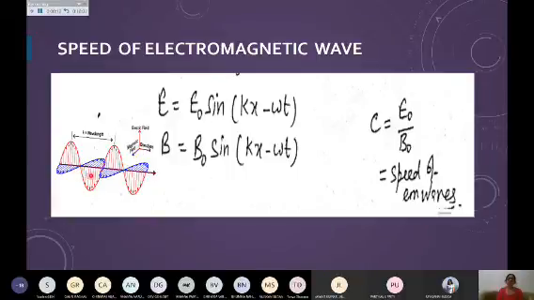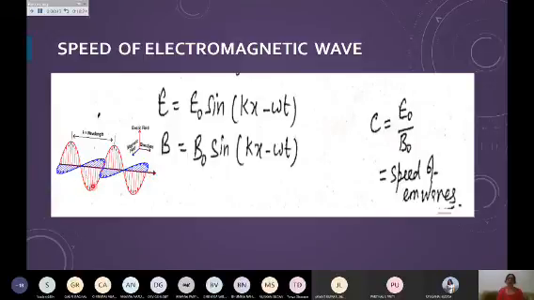So these are perpendicular to each other. Electric field and magnetic field are perpendicular to each other, and both are perpendicular to the direction of propagation of the wave. So the wave is propagating along the x-axis. That is simply to prove the transverse nature of the electromagnetic wave.